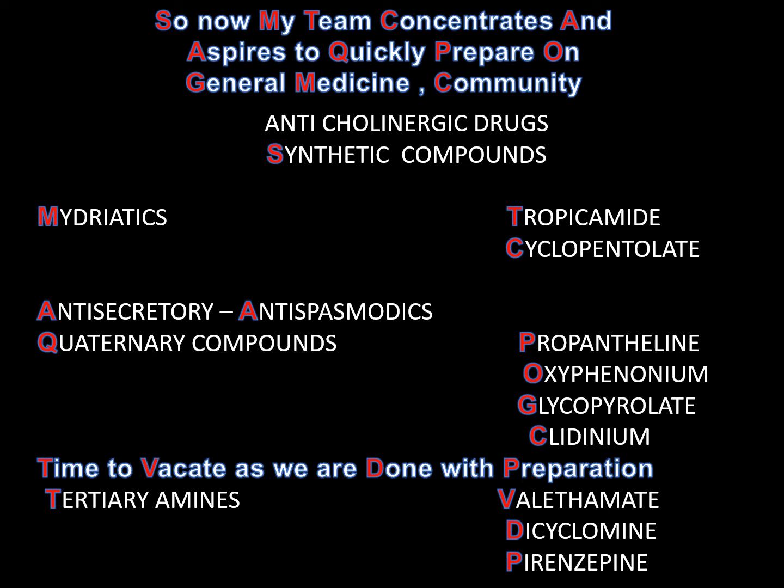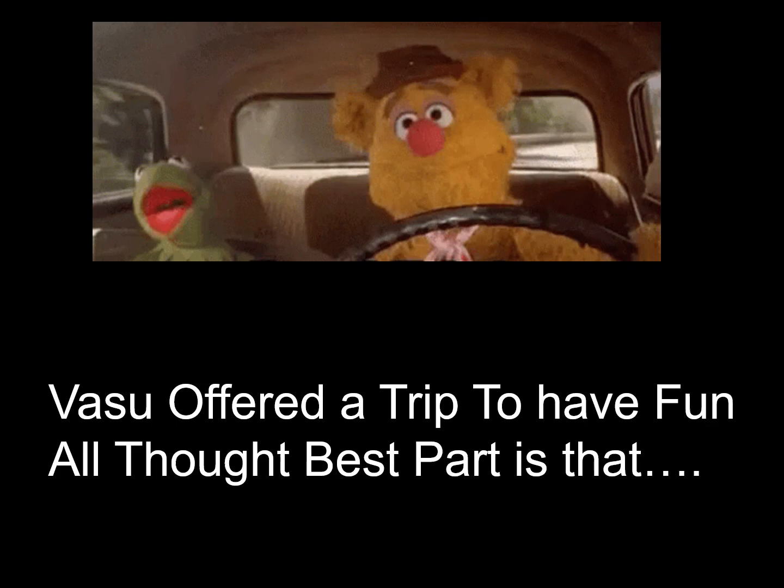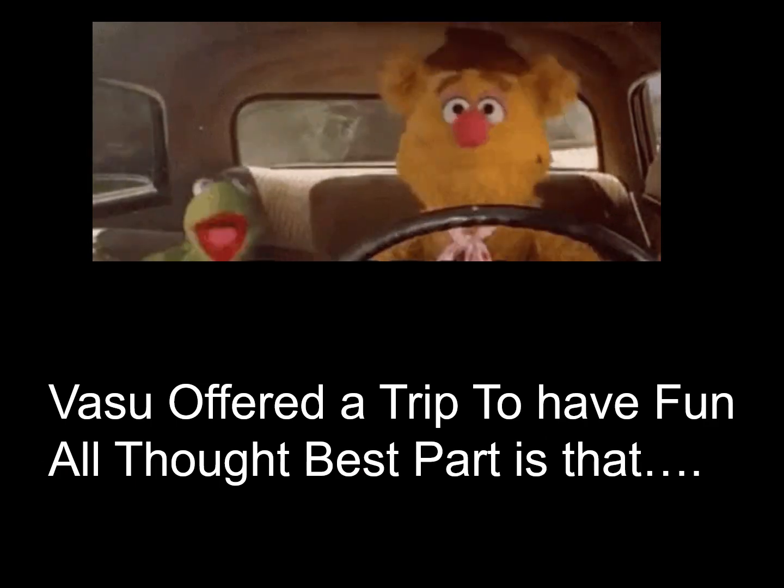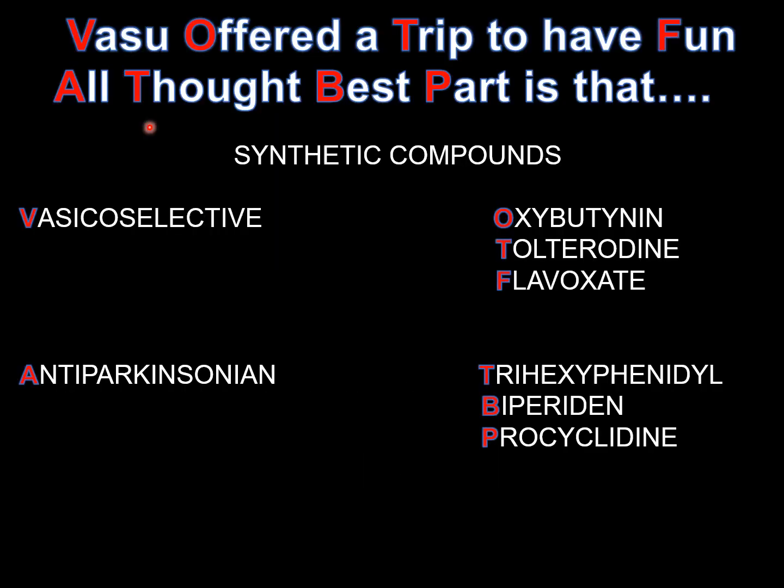Moving on to the last part: Vasu offered a trip to have fun, all thought best part is that. So the last part of mnemonics of today is Vasu offered a trip to have fun, all thought best part is that. Coming to the synthetic compounds, the last part, vesicoselective: oxybutynin, T for tolterodine, F for flavoxate.